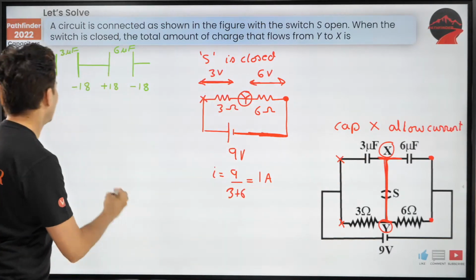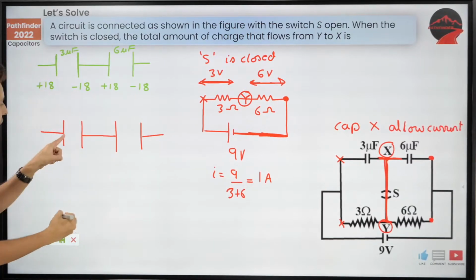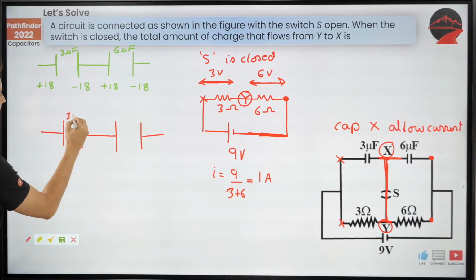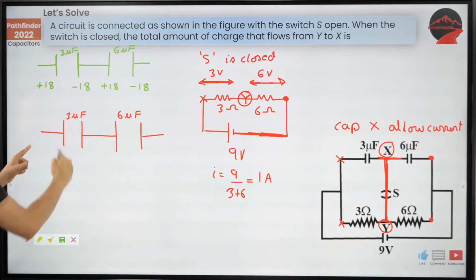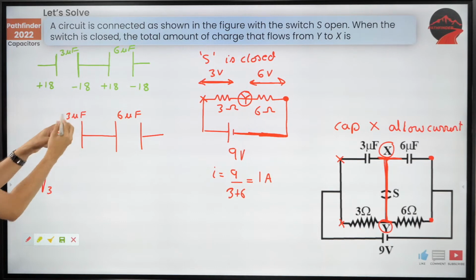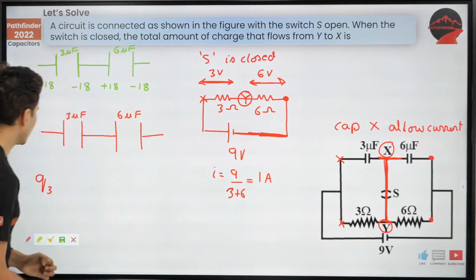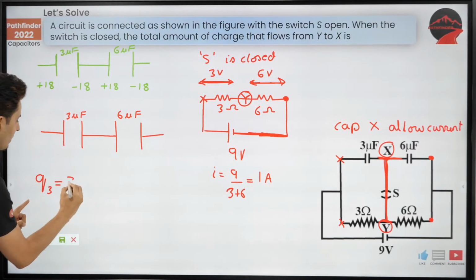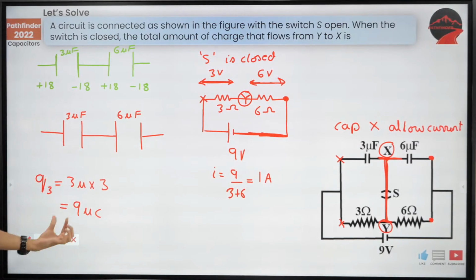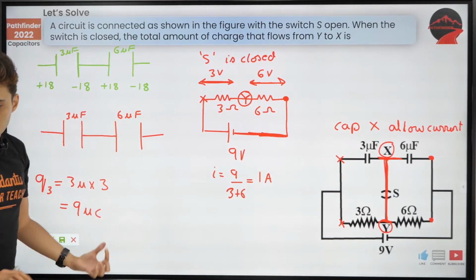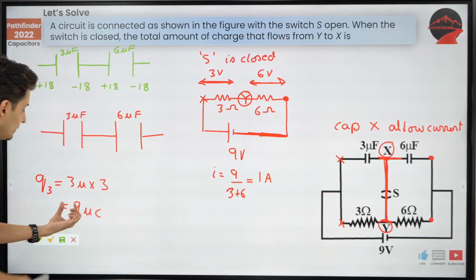How much is the charge on this 3 microfarad capacitor and 6 microfarad capacitor? For this capacitor, with 3 microfarad, CV, C is 3, V is also 3. So that's going to give me 9 microcoulomb. Yes, 9 microcoulomb. No, it's not 54, it's 9.